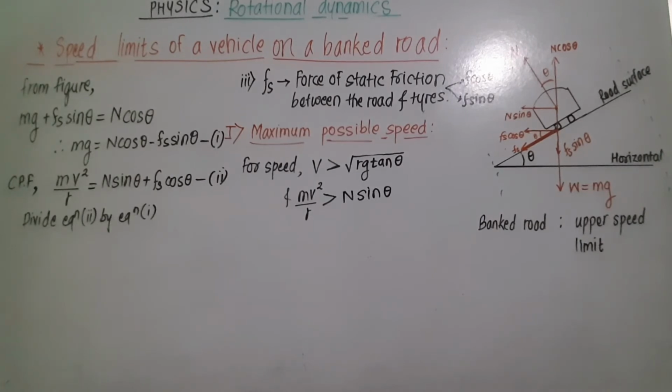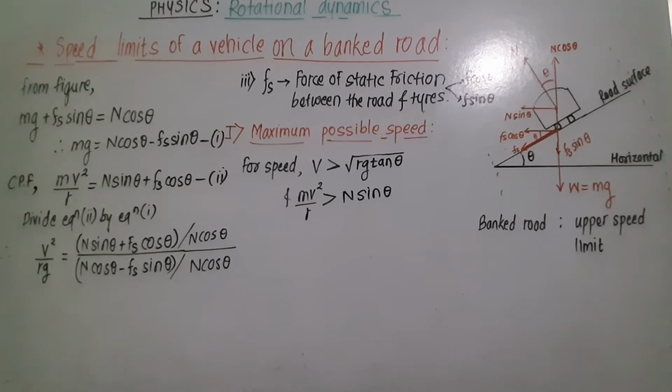Dividing equation 2 by 1, we get v square by rg is equal to N sin theta plus Fs cos theta upon N cos theta minus Fs sin theta. Now on the right side of this equation, both numerator and denominator are divided by N cos theta.